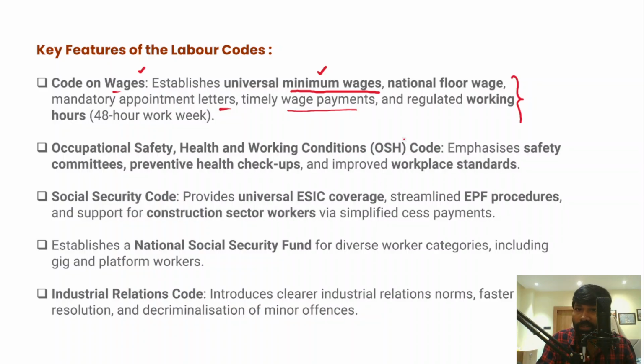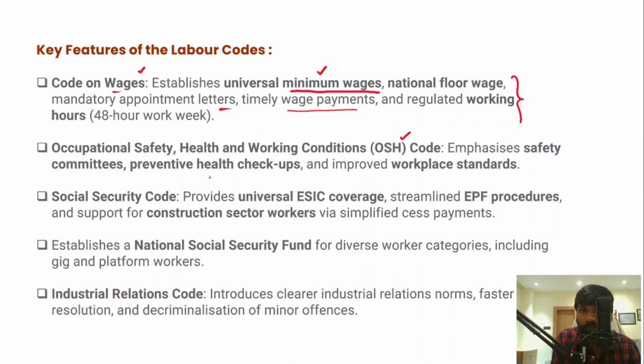And then the Occupational Safety, Health and Working Conditions Code 2020. There should be better working conditions for women, and the working hours should also be limited. At the same time, the health and occupational safety of the workers is also very important.